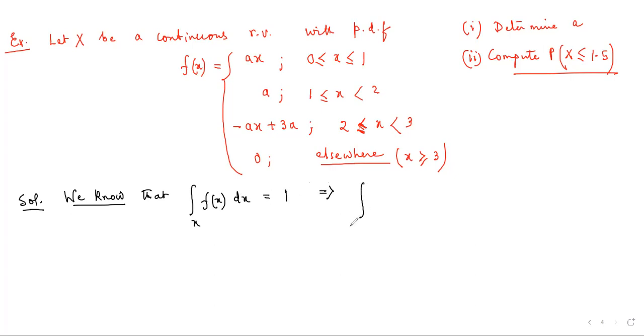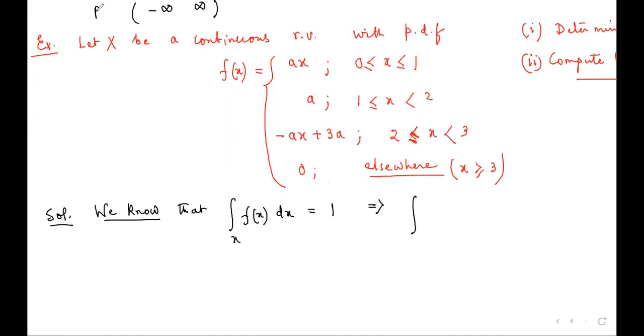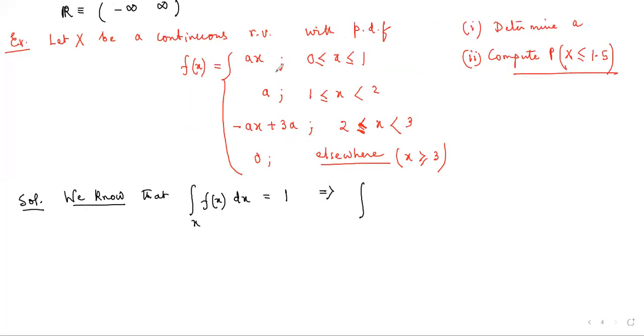Since x is a real number, and the real number set is denoted by the interval minus infinity to plus infinity, we can write this expression as the integral from minus infinity to plus infinity of f(x) dx, so that the total probability is equal to 1.